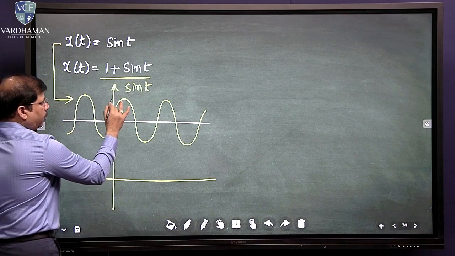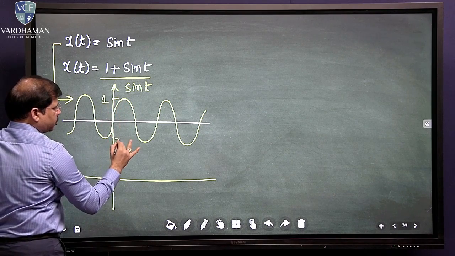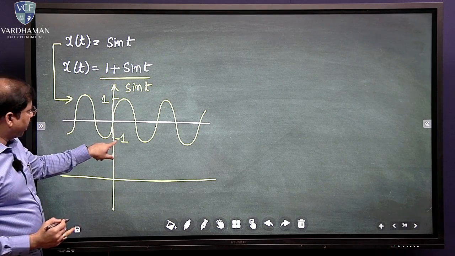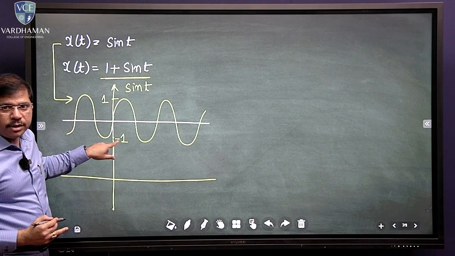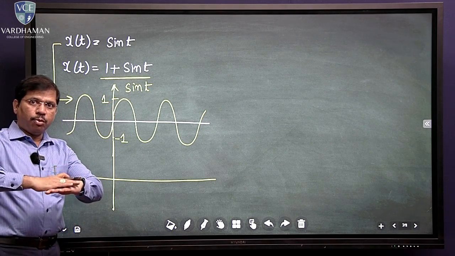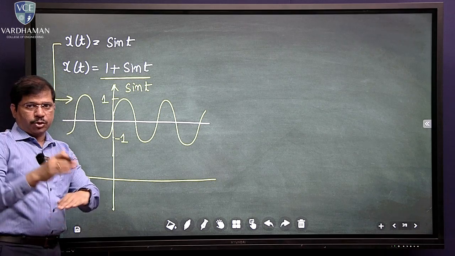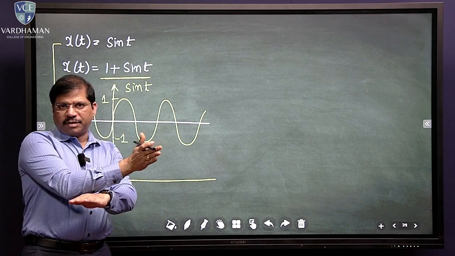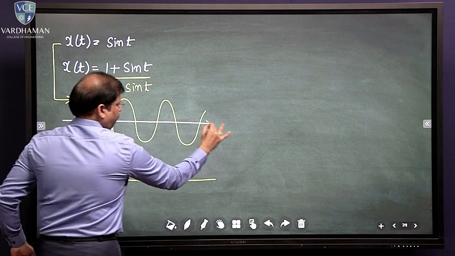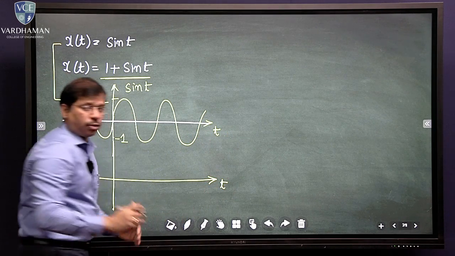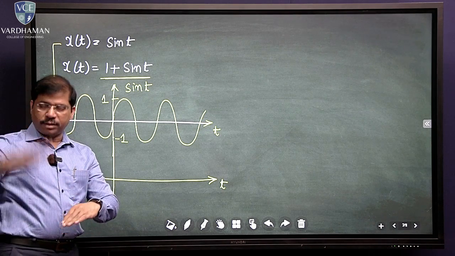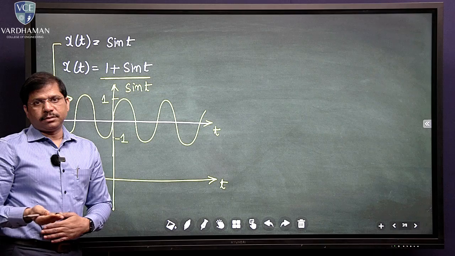So, depending on this particular signal, let us say that this is 1, then this is going to be minus 1. Now you add 1 to this. For every amplitude you add 1. So if I add 1 here, it's going to be 0. If I add 1 here, that's going to be 2. So therefore, your signal moves in the upward direction. If you shift your signal to the right side or the left side, that's what you call time shifting, because this is the time axis. But if you move in the upward direction or the downward direction, that's what you call clamping.